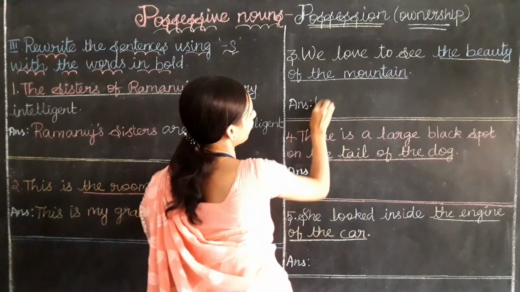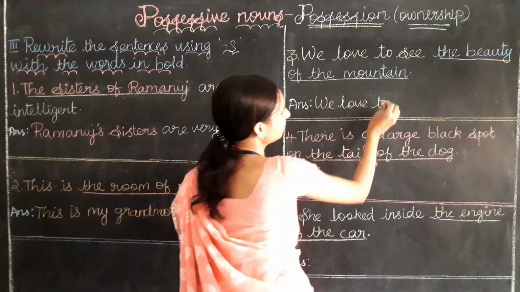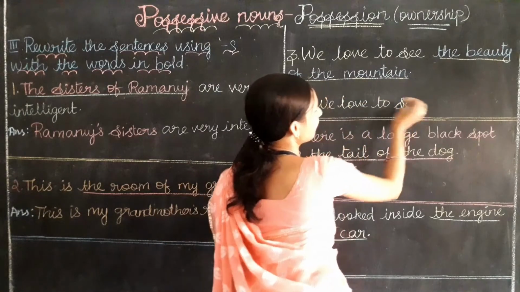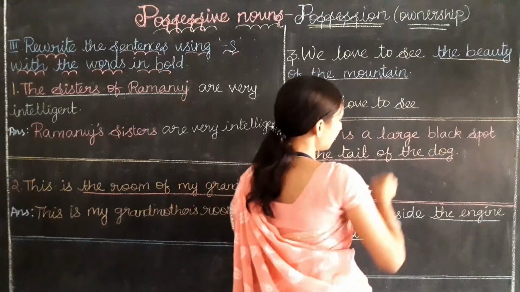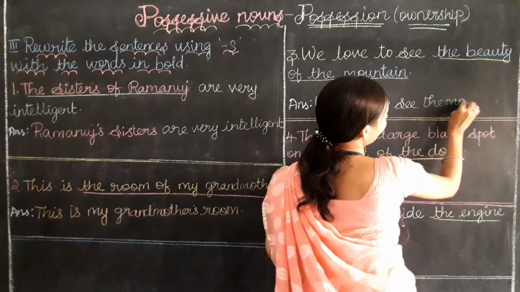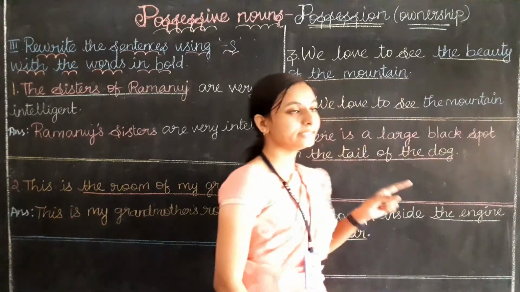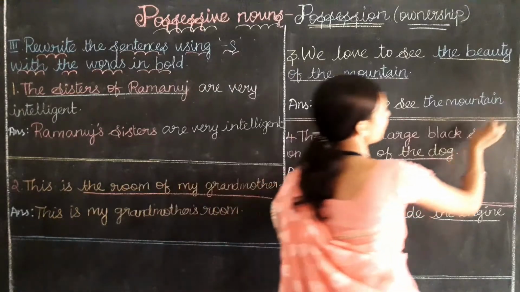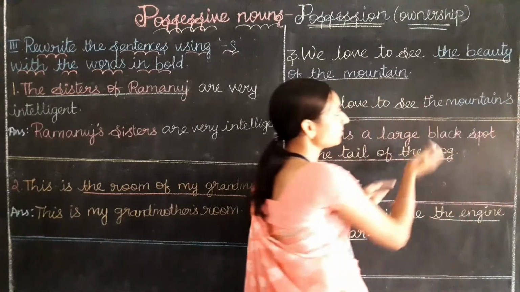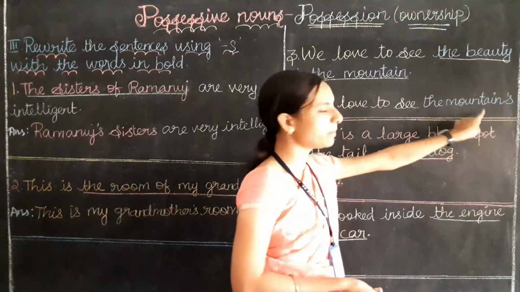We love to see the mountain will come as it is. What do I need to add? Yes, apostrophe s: the mountain's. We are talking about the mountain's beauty.